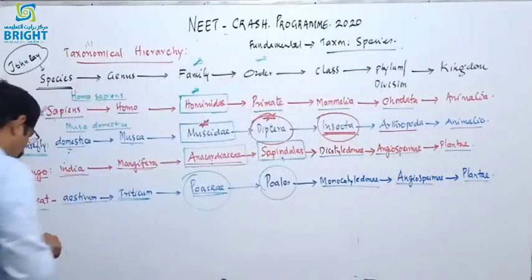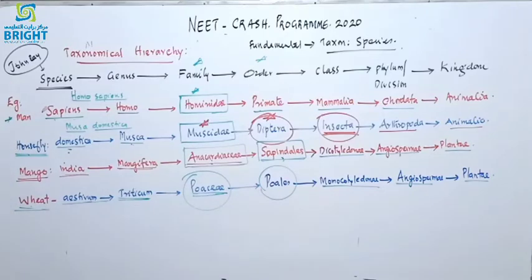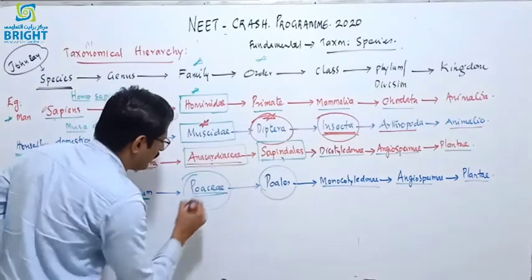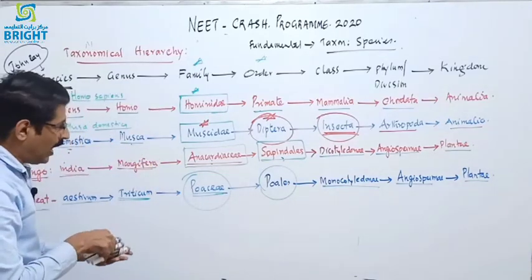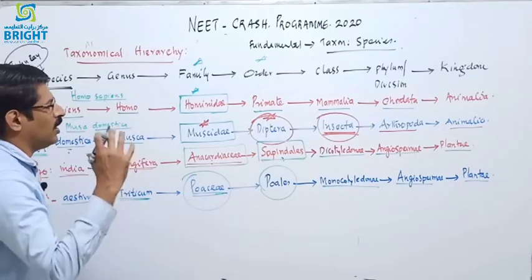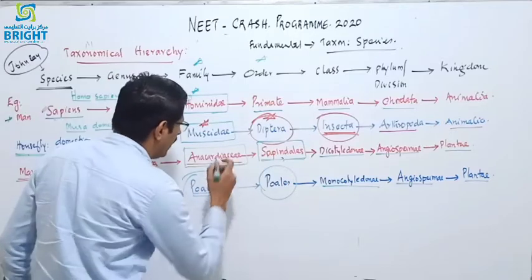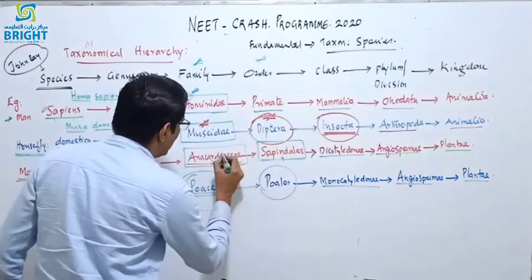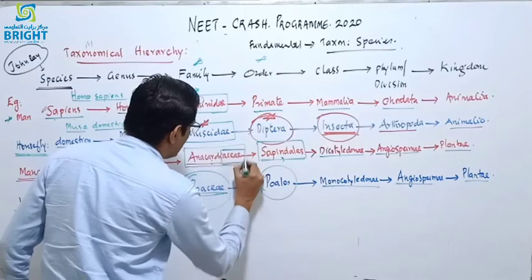In the ICBN, or the binomial nomenclature of plants, or botanical nomenclature, in the genus, the family name and the order name there is a common similarity, and it is very important, and all the family names end with ACEAE.